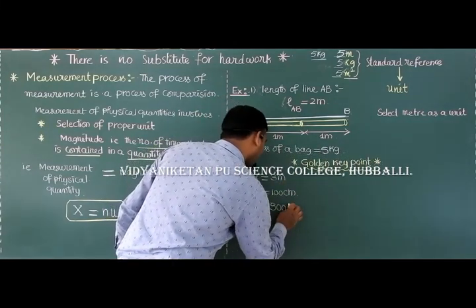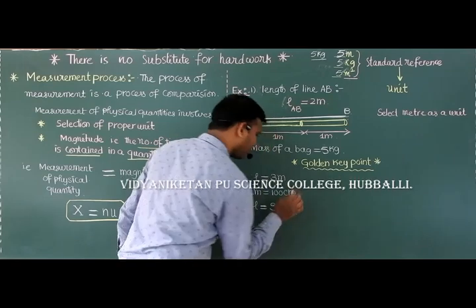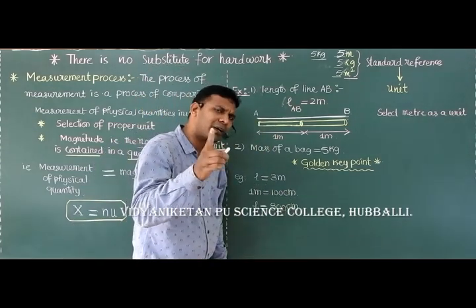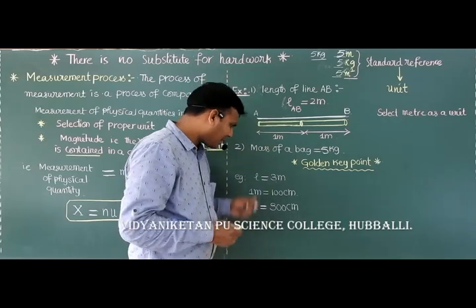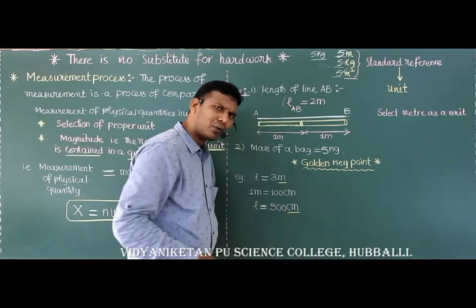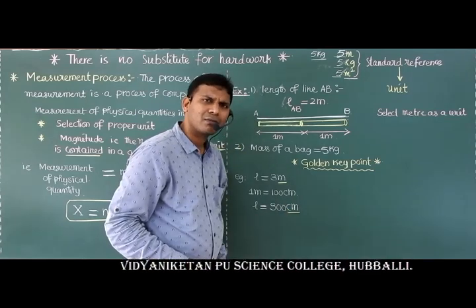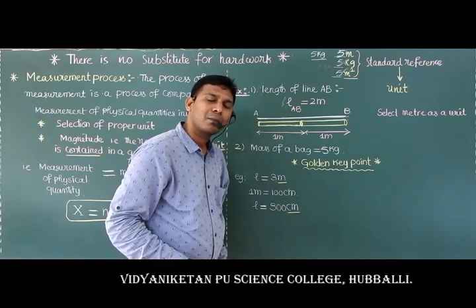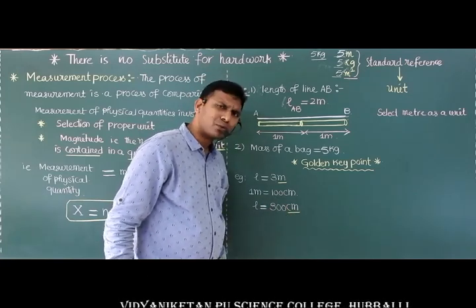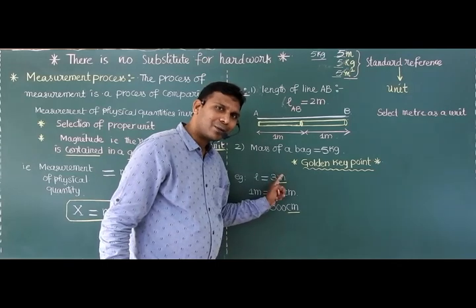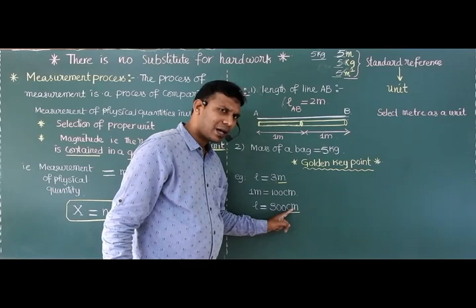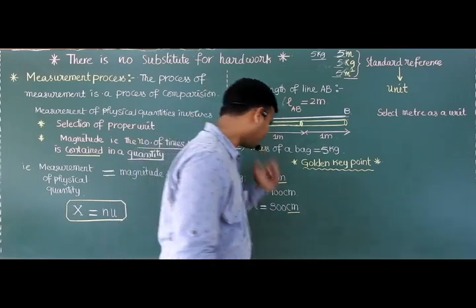If 3 meters is converted into centimeters, you will get 300 centimeters. Am I right? Meter and centimeter are both units of length. But which one is the largest unit among these two? Meter only. Then centimeter is the smallest unit. Am I right? Okay, fine.